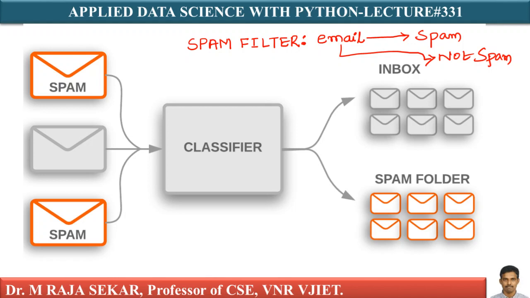This is one of the simple applications where Naive-Bayes works very well. For example, if you want to find whether a text review is positive or negative, you can make use of this particular Naive-Bayes classification algorithm. Naive-Bayes is very popular in tasks like this.